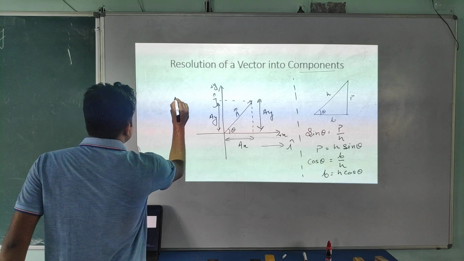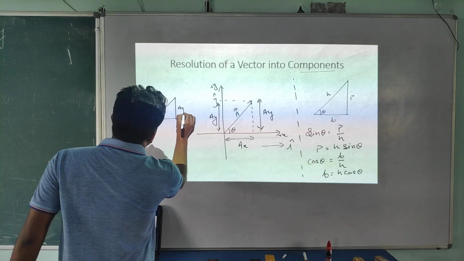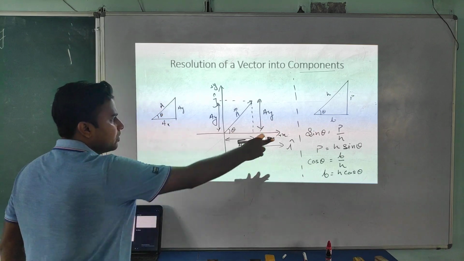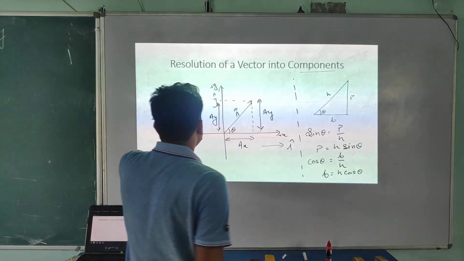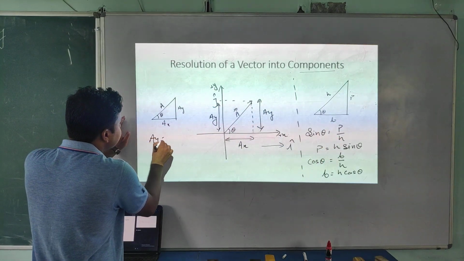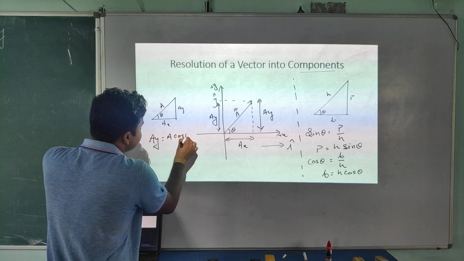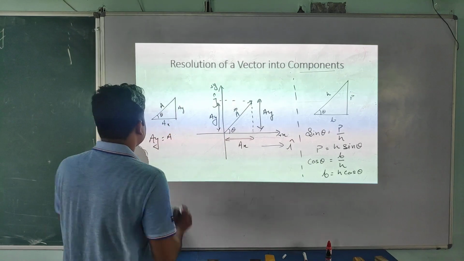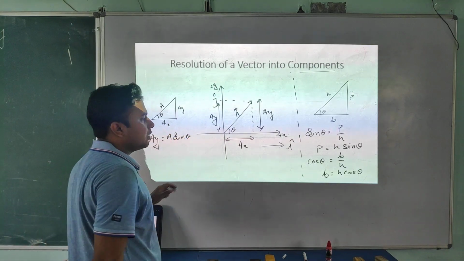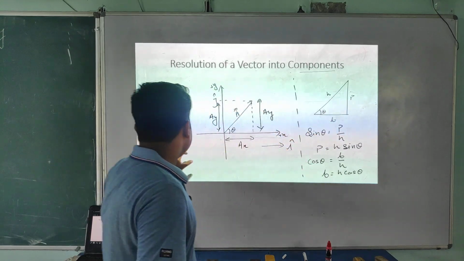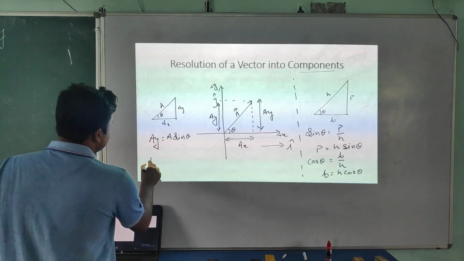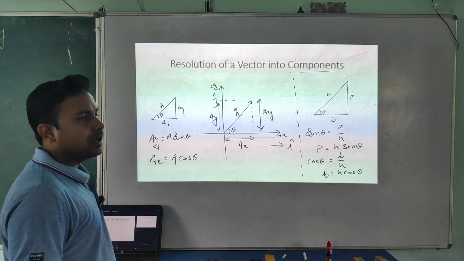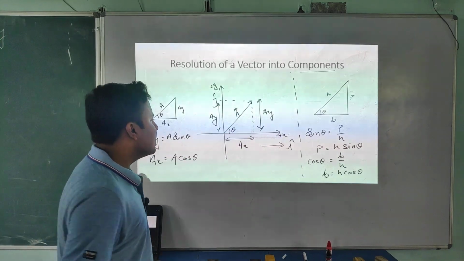Now look at this triangle. This is Ay, this one is Ax, and this is A, and this angle is theta. From there, p is here Ay. It means Ay equals A cos theta. Look at this. Sorry, A sin theta. A sin theta. So p is here Ay and it's A sin theta. Now Ax, what can you say? It's A cos theta. Look at this. And how will you write A?